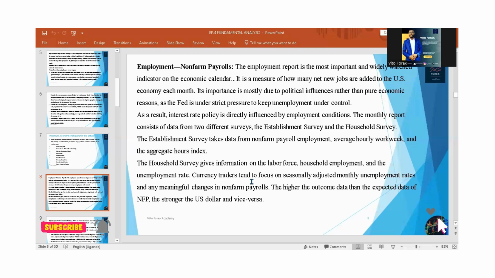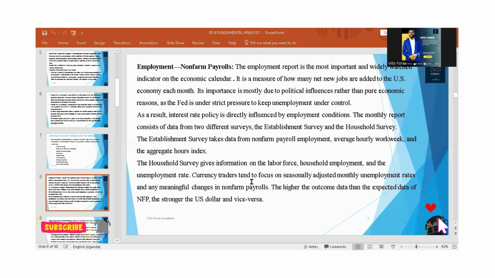This report is detailed in three major aspects. Aspect number one is what we call employment change. Aspect number two is what we call average hourly earnings. Aspect number three is what we call unemployment rate, or how many people. What is the employment change? Number two, average hourly earnings. Number three, how many net new jobs have been added to the economy. Those are the three parts of the report.